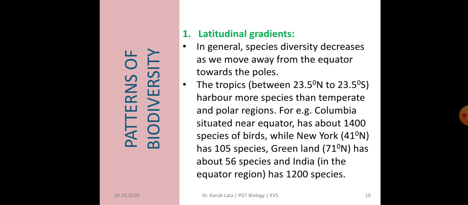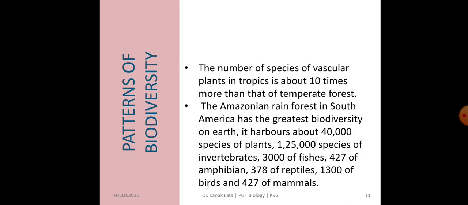So this shows the latitudinal gradient. Likewise, the number of species of vascular plants in the tropics is 10 times more than in temperate forests. The largely tropical Amazonian rainforest in South America has the greatest biodiversity on earth.